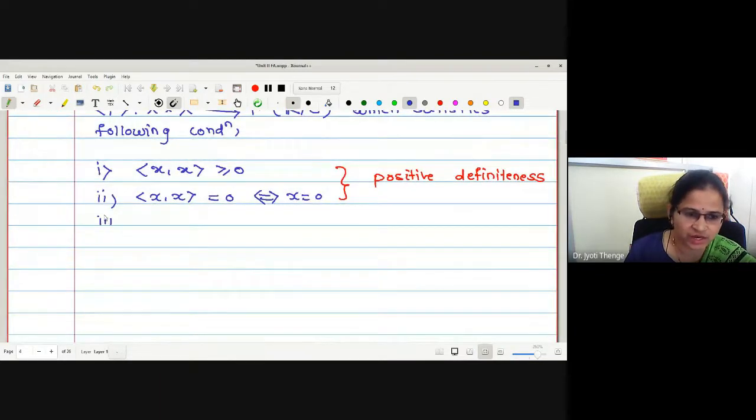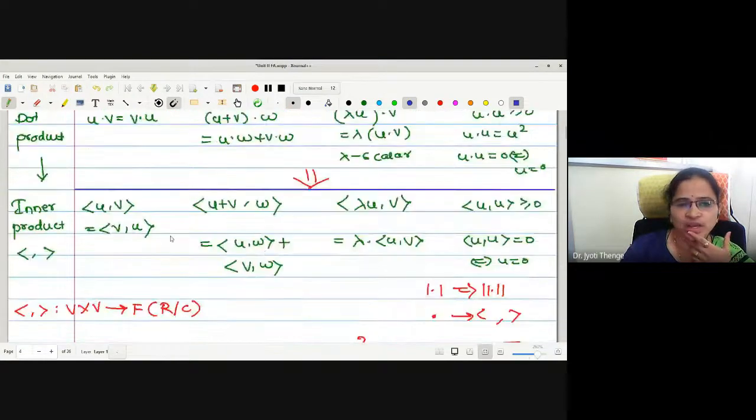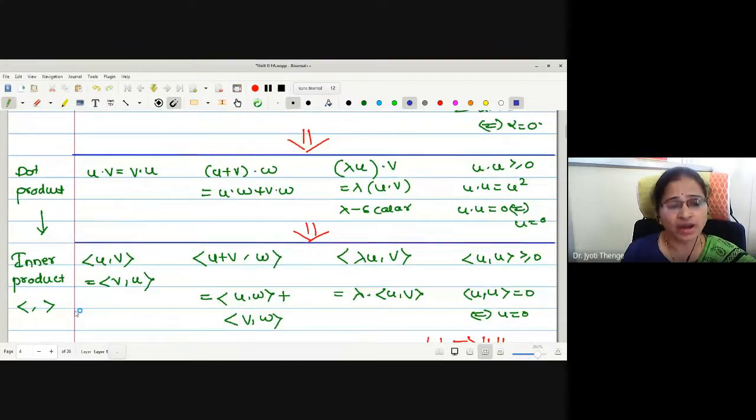Let me write the third condition: the inner product of X with Y. Actually, the symmetry of U with V is for Rn spaces, because the dot product and the usual multiplication we have not defined for complex scalars, we have defined only for real vectors.